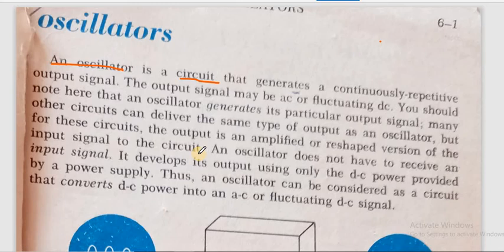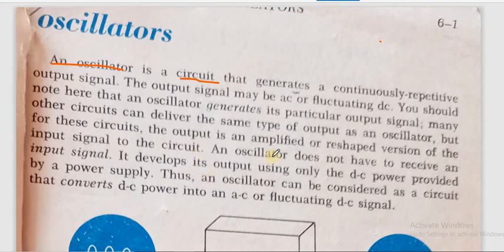In the case of an amplifier, we give a small input signal and we get an amplified version of it. The output signal is the amplified version of the input signal. And in some wave shaping networks, if we put in a sine wave we get a somewhat triangular wave. So basically all the other circuits give either an amplified version or a reshaped version of the input, but an oscillator directly produces the signal.